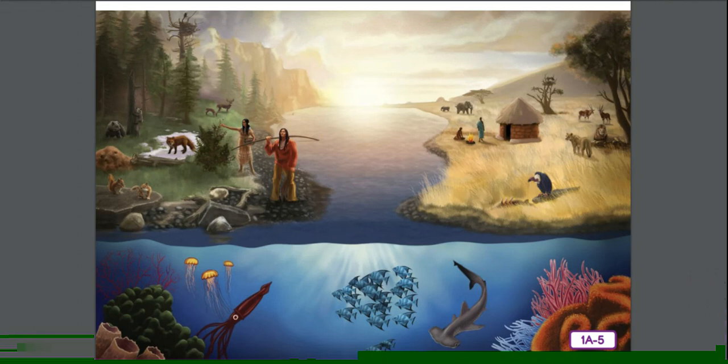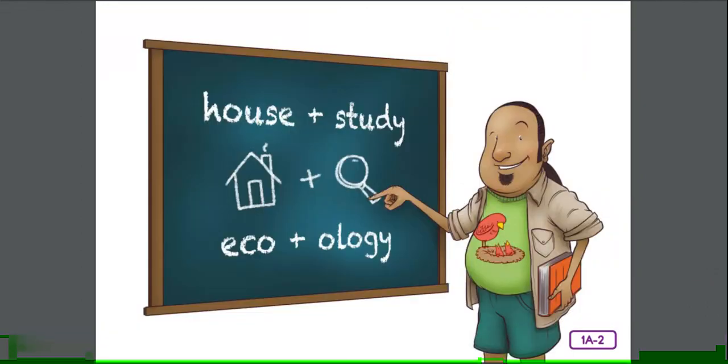When I grew up, I decided to become a scientist to try and find the answers to my growing number of questions. The science that I studied in college is called ecology. Its name comes from the Greek language, the word oikos, meaning house or household, spelled ECO in English, and the suffix ology, meaning the study of. Ecology is the study of households, the households of living things such as plants and animals, that is. Plants and animals do not live alone. They are part of a system of households, communities called ecosystems.